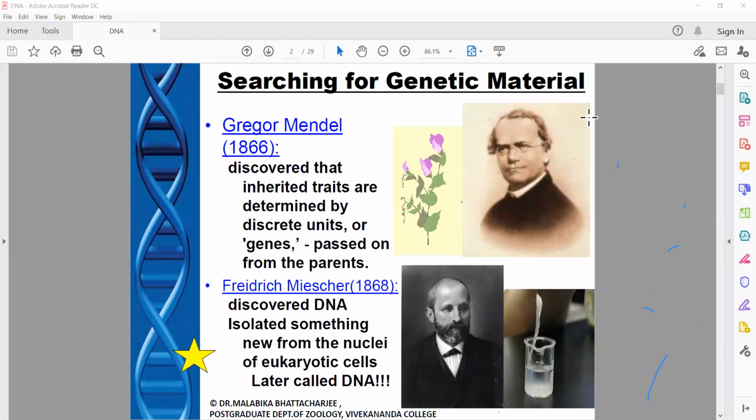Two years after, for the first time, Frederick Griffith discovered something known as deoxyribonucleic acid from the nuclei of eukaryotic cells. So he isolated something, but again, he couldn't decipher the structure. He isolated something which later was established to be deoxyribonucleic acid.